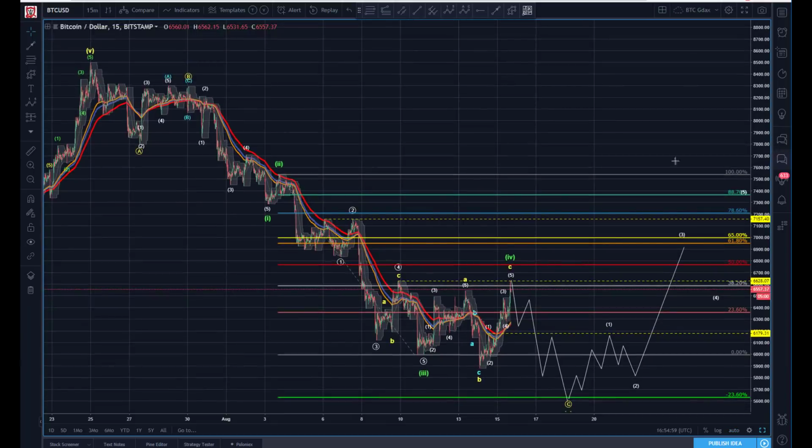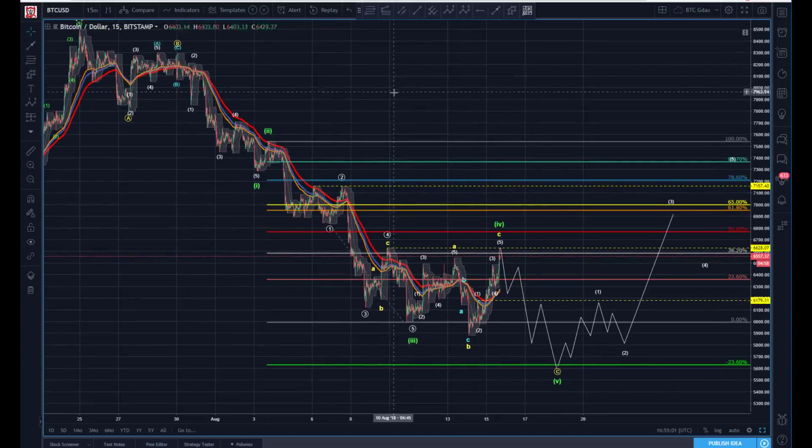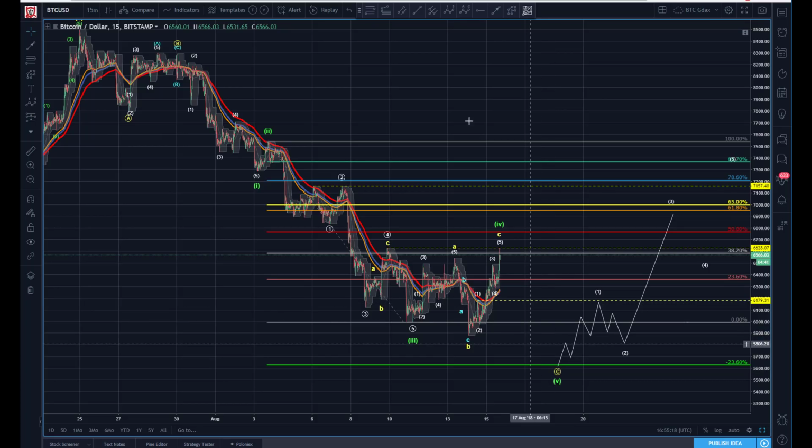That's my primary count. An alternate would be that if this is going to hold, we may have some sort of a diagonal coming in here. So what that would imply is that we'd finish with 3, not 5. So if this were going to come down, let me try and show you that if I can get that off of here.